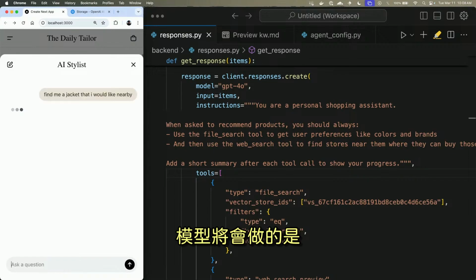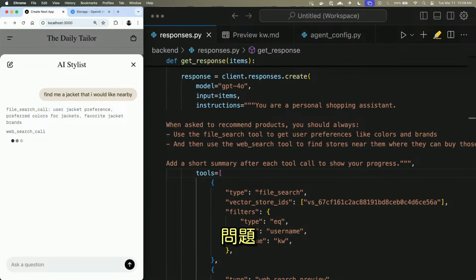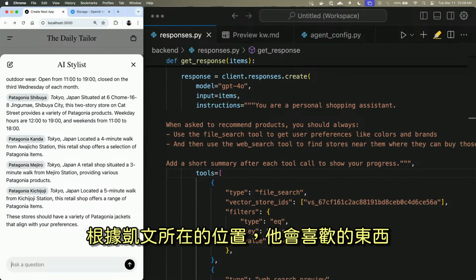And what the model will do is it will issue a file search tool call to understand what kinds of things Kevin likes to wear. And then it will issue a web search tool call to then go and find stuff that Kevin would like based on where he is.